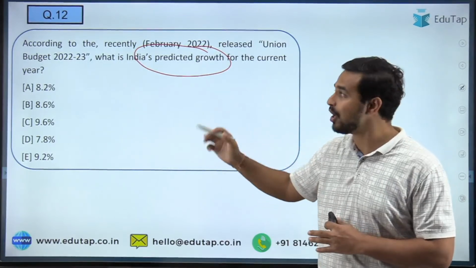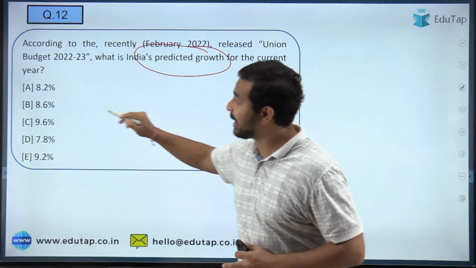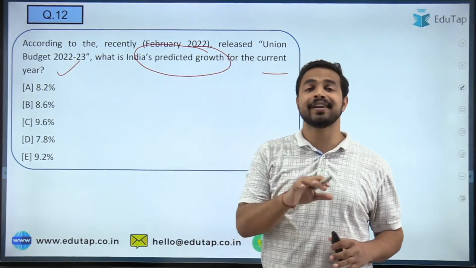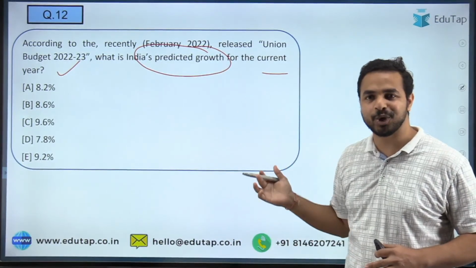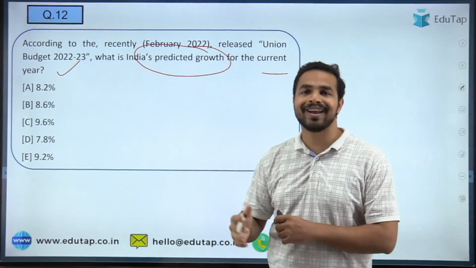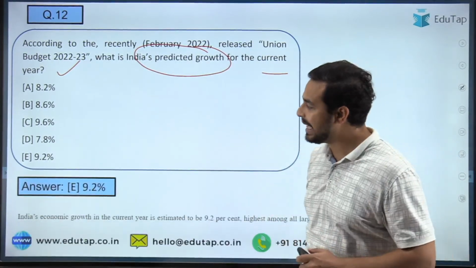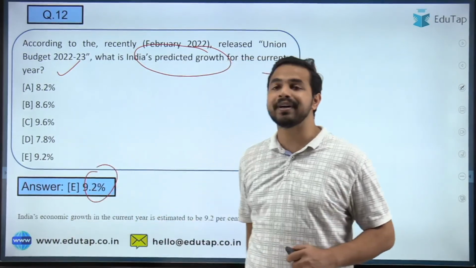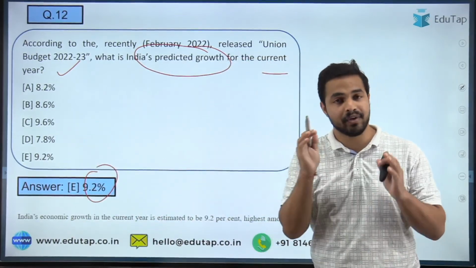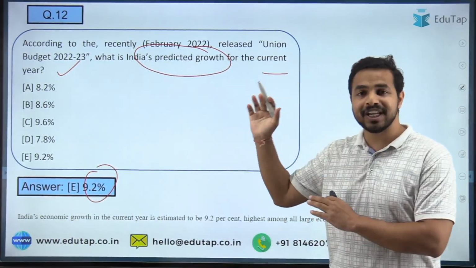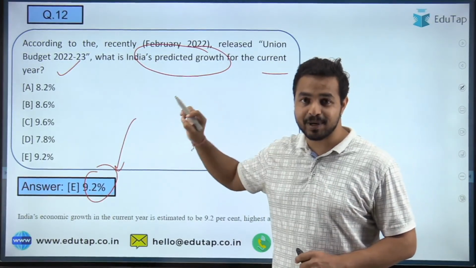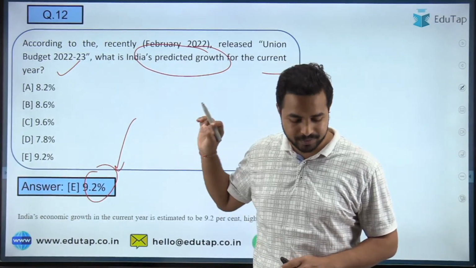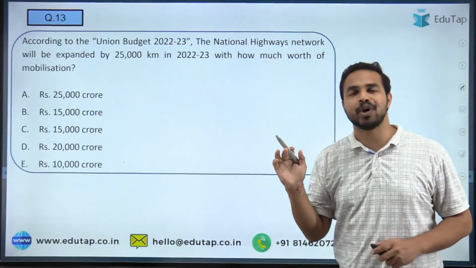Here the options are 8.2%, 8.6%, 8.9%, 7.8% or 9.2%. To question number 12 guys, the right answer is option E, that is 9.2%. So India's economic growth for the current year as per the union budget is basically 9.2%. Kindly mark this number because it is really very important from the exam point of view. Okay, let's move on to the next question.